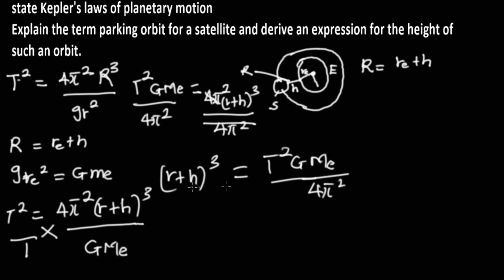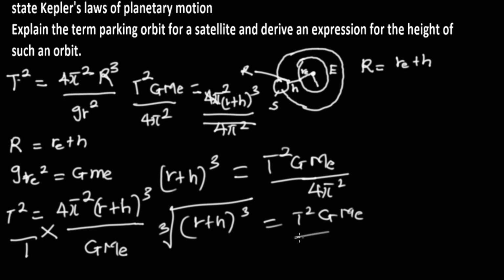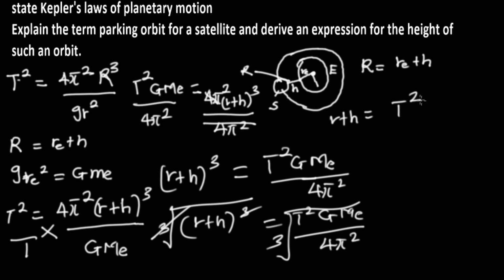Now, if you look at this, we can put the cube root on both sides. Putting the cube root on both sides, we'll have something like this: r plus h over 3 cube root is equal to T squared GME over 4 pi squared, and we'll have a cube root. This cube root will cancel this, and we'll be left with r plus h equal to T squared GME over 4